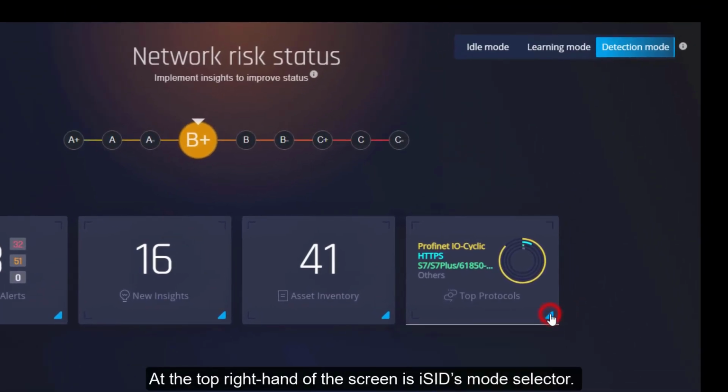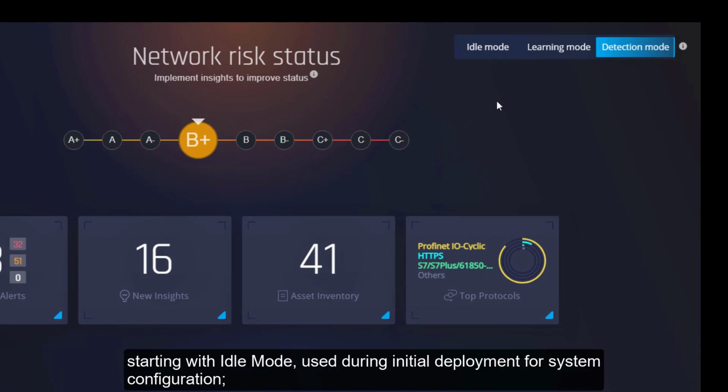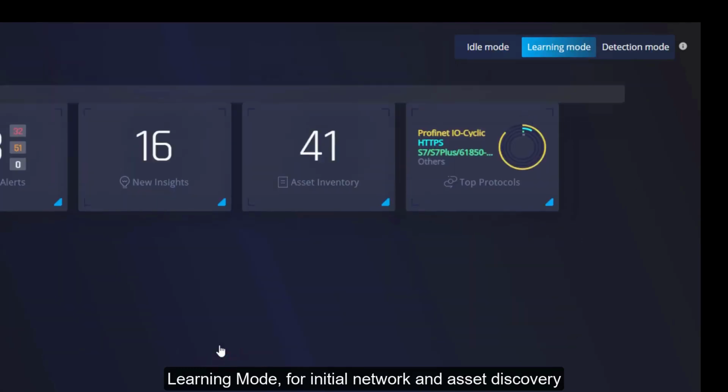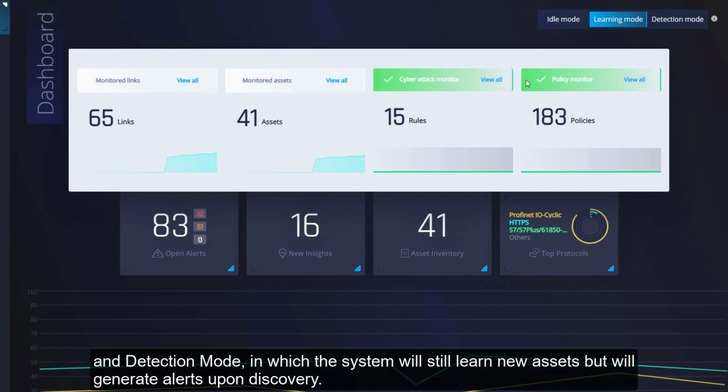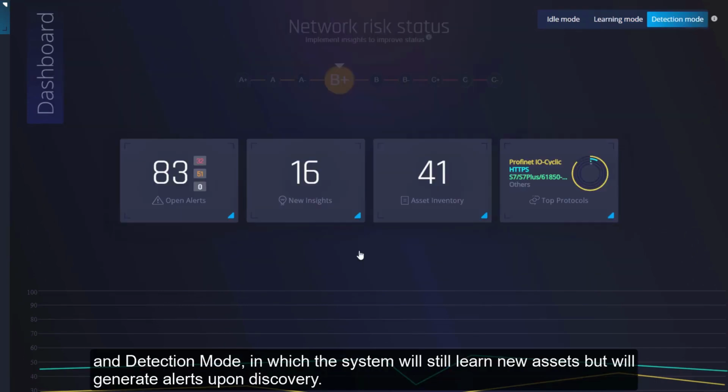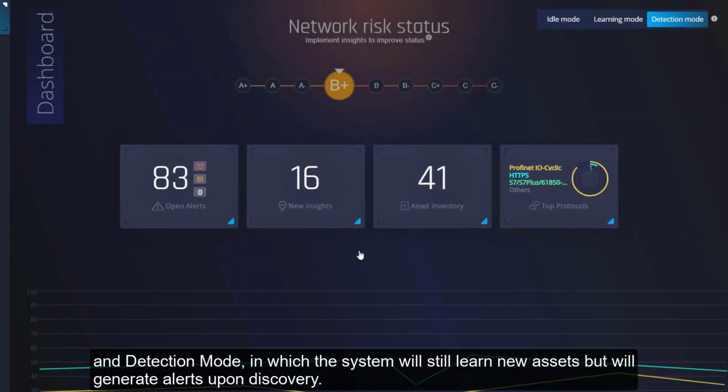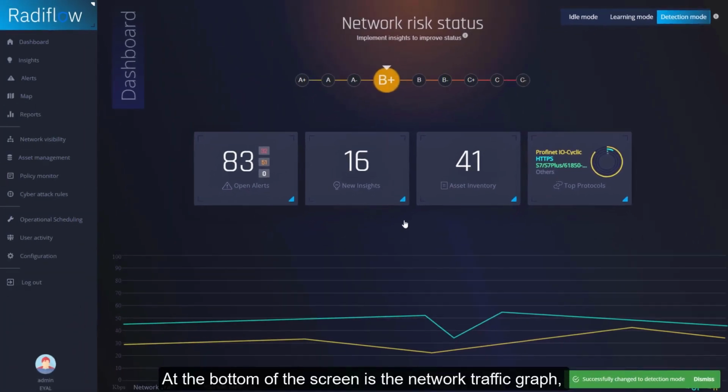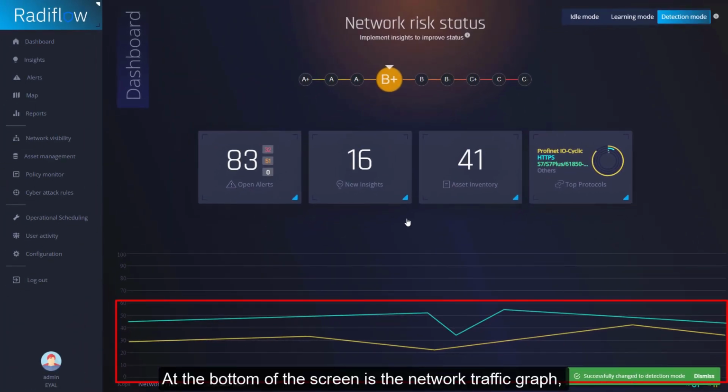At the top right hand of the screen is iSID's mode selector, starting with idle mode, used during initial deployment for system configuration. Learning mode, for initial network and asset discovery. And detection mode, in which the system will still learn new assets but will generate alerts upon discovery. At the bottom of the screen is the network traffic graph, showing both OT and IT activity.